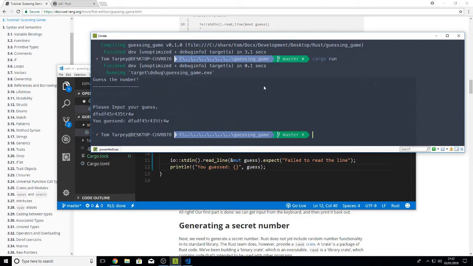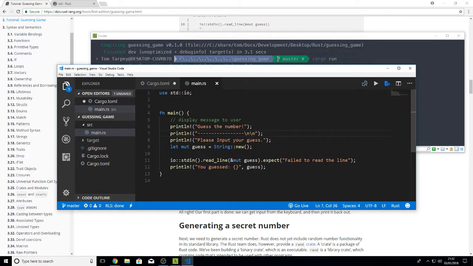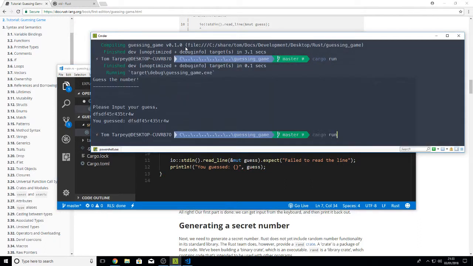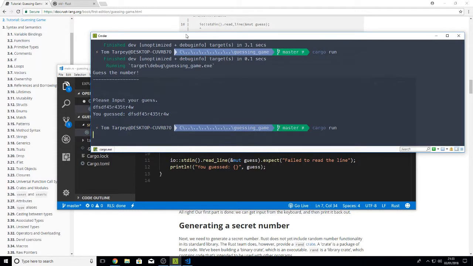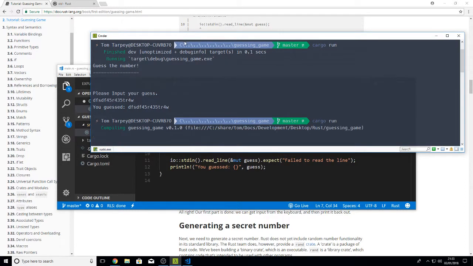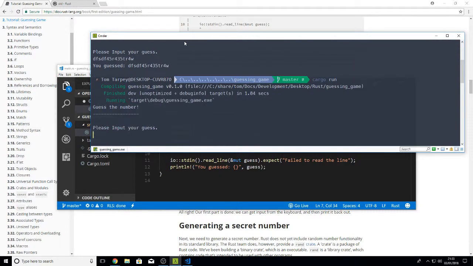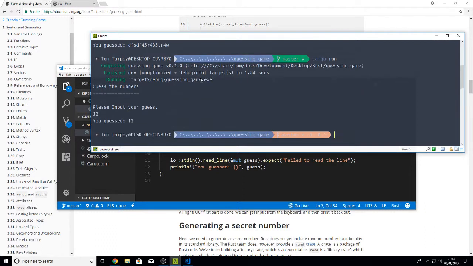I'm guessing at some point it'll have something to stop you putting letters into your input. I don't know. And I may have put too many new lines here. I'm just going to do one new line there and see if that looks okay. Right, let's do a cargo run again and have a look. I might go without the new line. Input one number, yeah, I guess 12. Great.